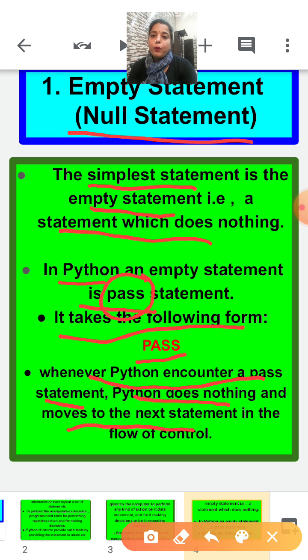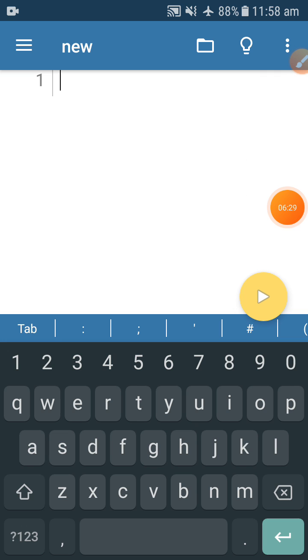But sometimes programmers use this statement at the time of looping, at the time of big programs, when the programmer wants to show something to the user but nothing has to be done with that statement. Let's see a small program on the basis of the empty statement. Let's move to the Pyroid app. Let's start writing a very small program. See, I'm giving a equal to 9.